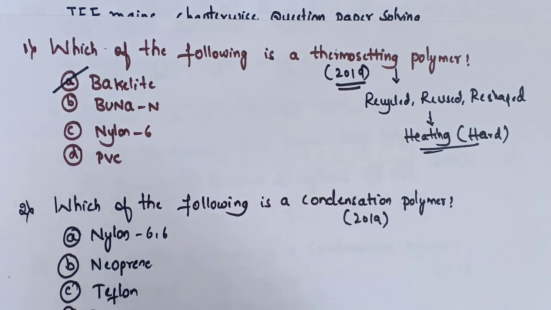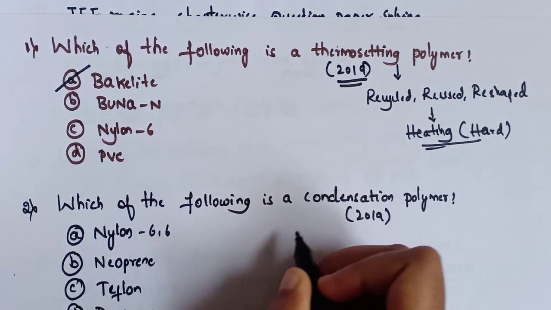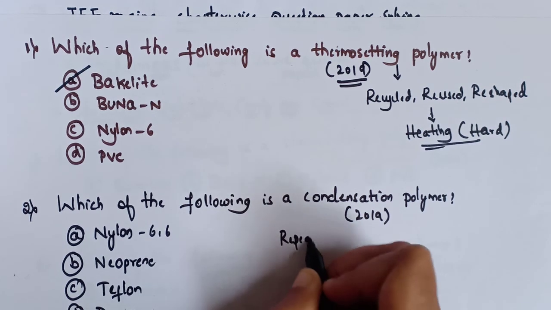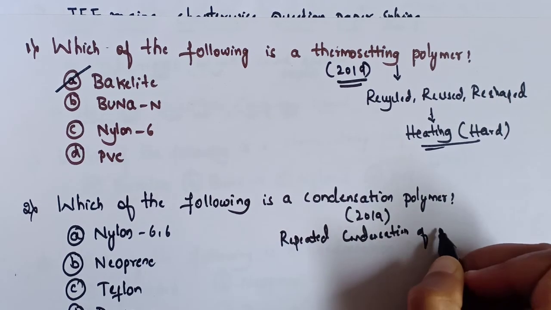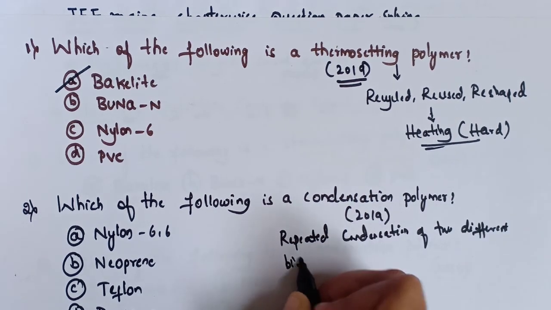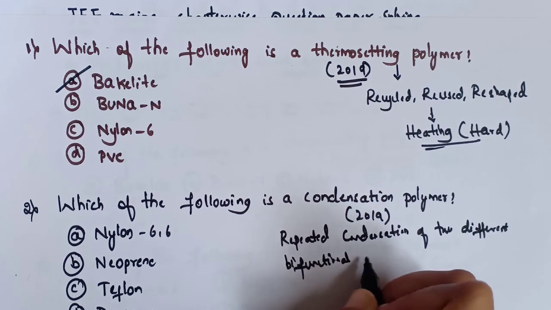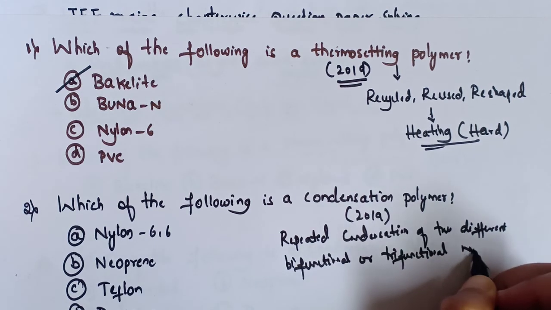Now, first of all, we have to know what is a condensation polymer. Condensation polymers are formed by the repeated condensation of two different bifunctional or trifunctional monomers. First, let's write the definition of this. They are formed by the repeated condensation of two different bifunctional or trifunctional monomers.